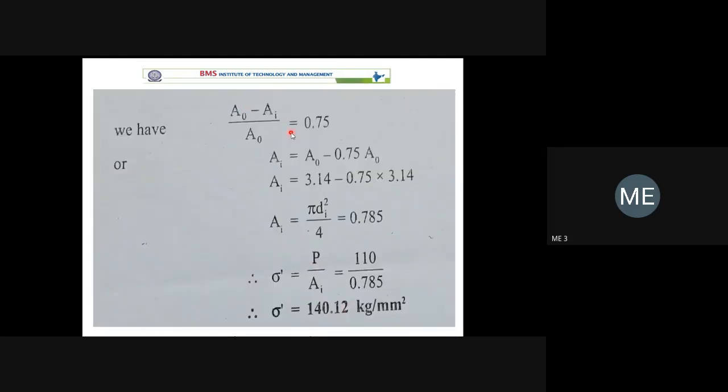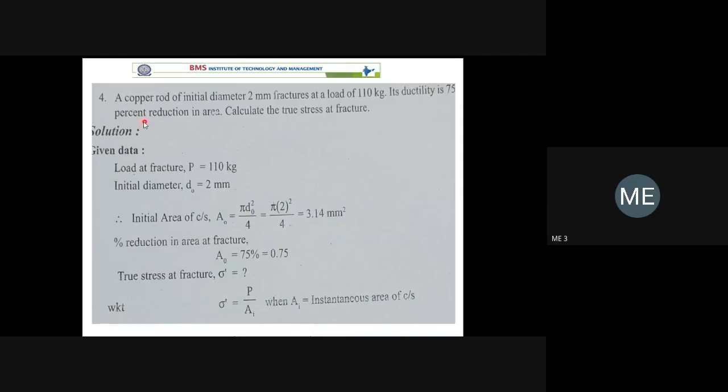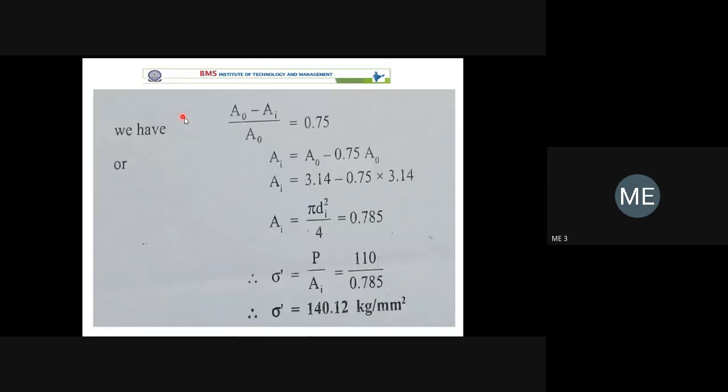But we know the percentage reduction in area. Percentage reduction in area is nothing but A0 minus Ai divided by A0. The change in cross section divided by the original cross section gives the percentage change in area. That is given as 75%. 75% is nothing but 0.75, or we can multiply by 100 and take it as 75%. Whatever it may be, A0 minus Ai refers to the change in cross section area, divided by A0, which gives the percentage reduction in area of 75%, that is 0.75.